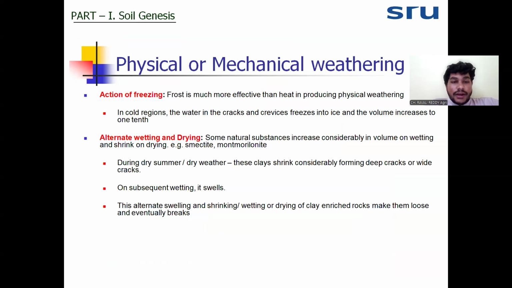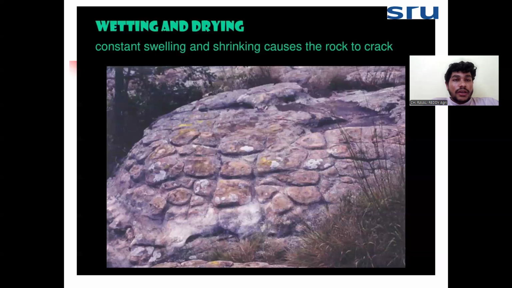Then the next one is alternate wetting and drying. The alternate wetting and drying will not show that much effect on the disintegration, but it will try to weaken the structure of the rocks, though it will take a lot of time for the breaking. In summer, in the rainy season, it will swell by absorbing the water, and in the dry season it will shrink.